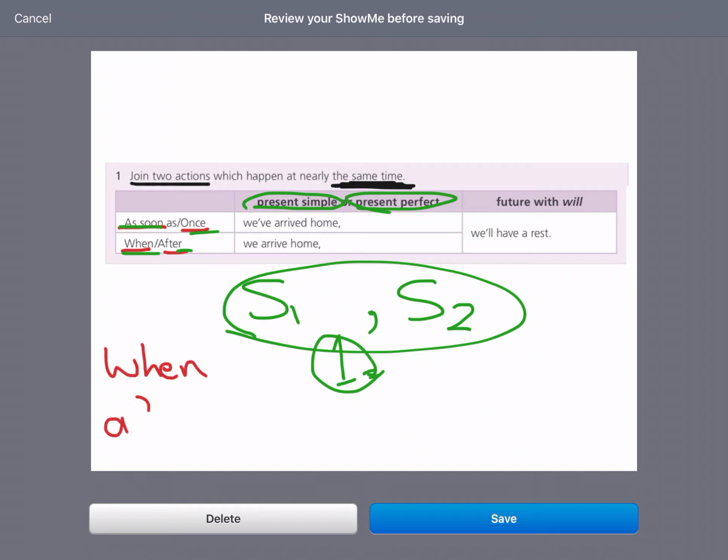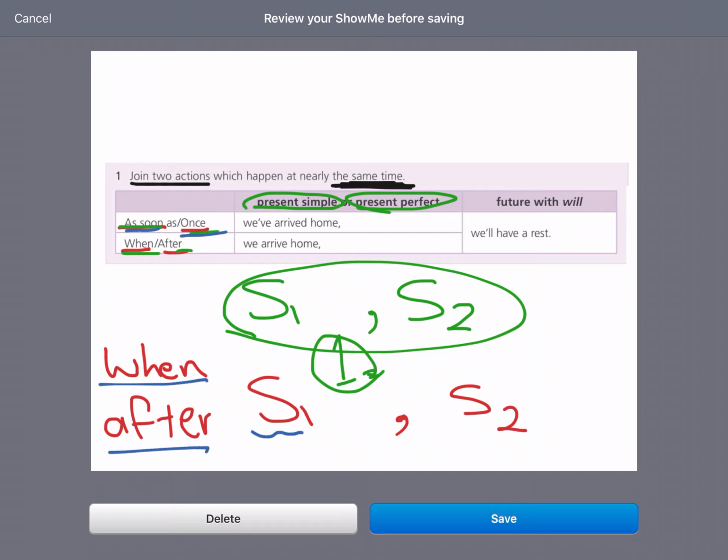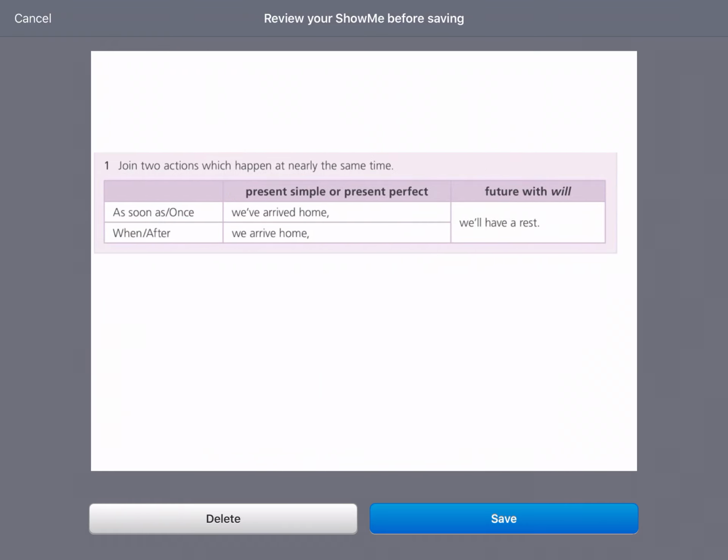How? We are going to start with a word, for example, when or after. After that, we are going to write sentence 1, put a comma, and sentence number 2. Again, we are going to start with when or after or as soon as or once. Then the first sentence, put a comma between them, and sentence number 2. In sentence number 2, we are going to use the future with will.